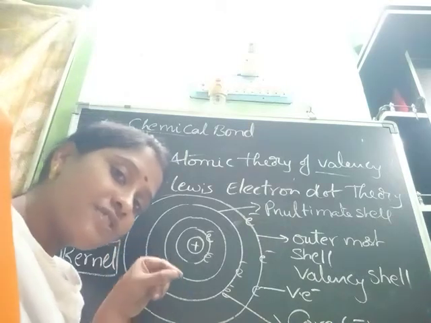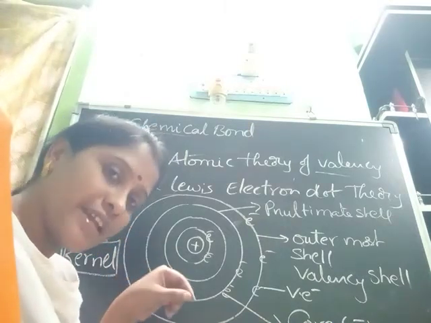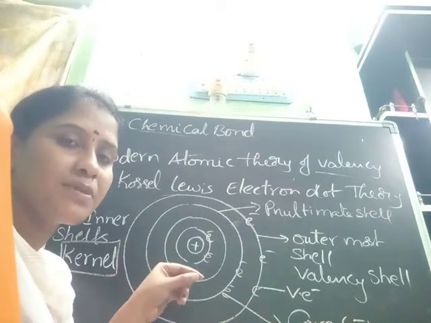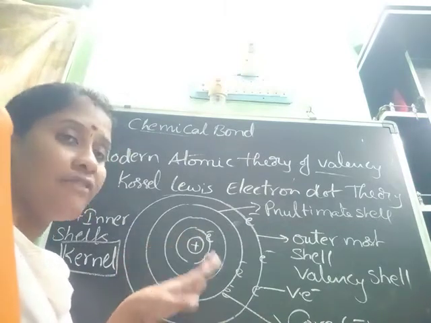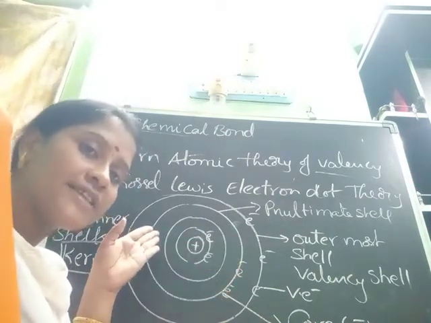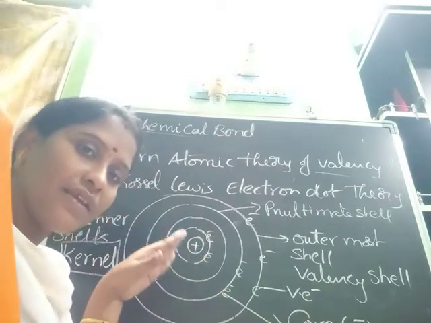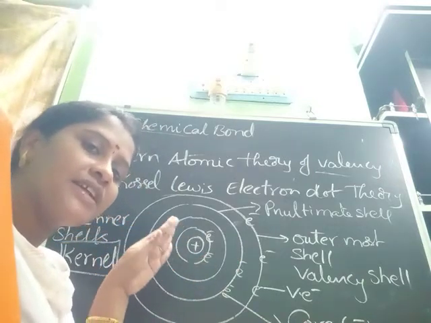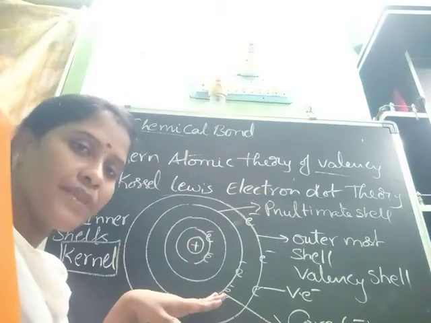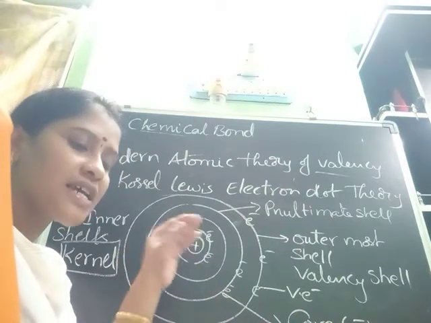Which electrons should we represent as dots? Valency electrons. What about the inner shells? The atomic symbol indicates the inner shell electrons also. So valence electrons are shown as dots.